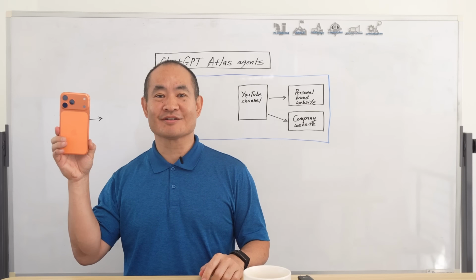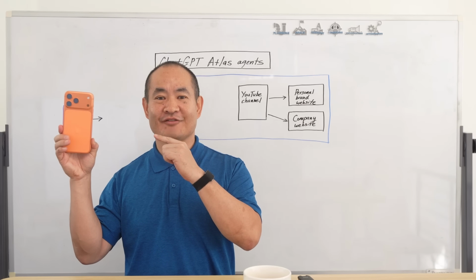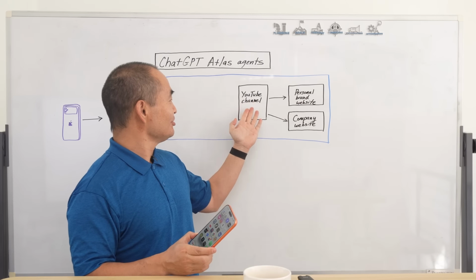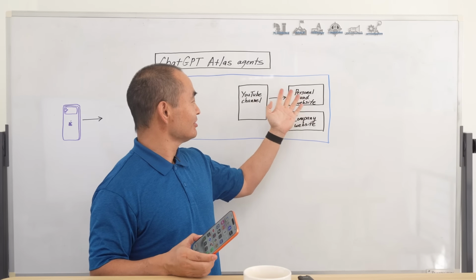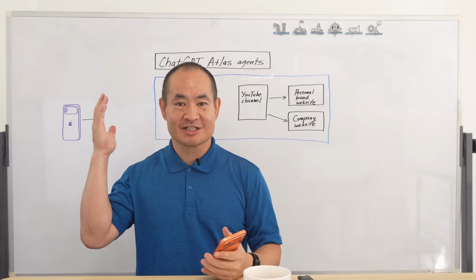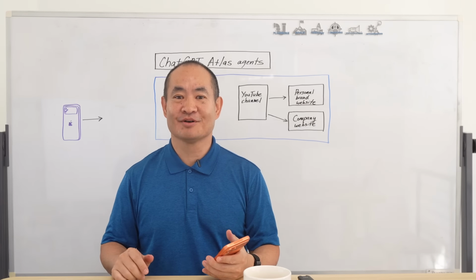In the last 24 hours, I took 50 videos off of my iPhone and used ChatGPT to turn it into YouTube videos, articles, and ads. And I'm going to show you exactly how I did it using ChatGPT Atlas with agent mode activated.